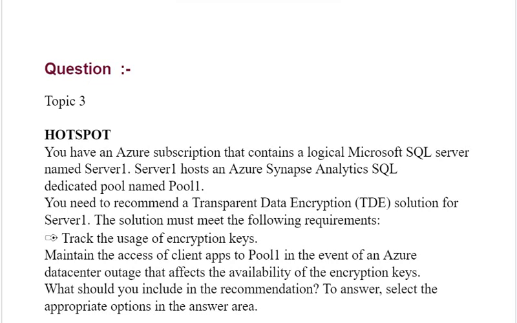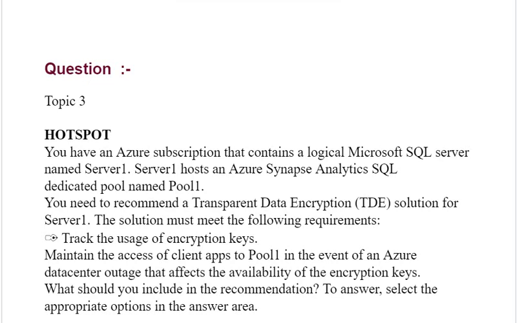The solution must meet the following requirements: track the uses of encryption keys, and maintain the access of client apps to Pool1 in the event of an Azure data center outage that affects the availability of the encryption keys. What should you include in the recommendation?